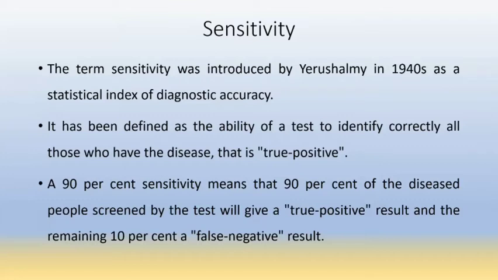A 90% sensitivity means that 90% of diseased people screened by the test will give a true positive result, and the remaining 10% will give a false negative result.